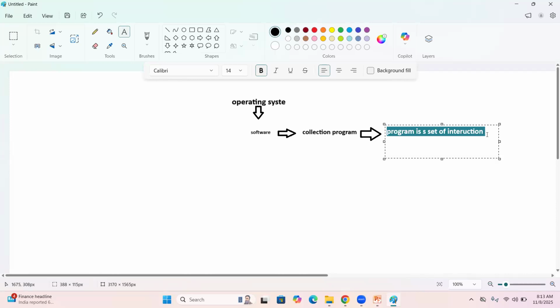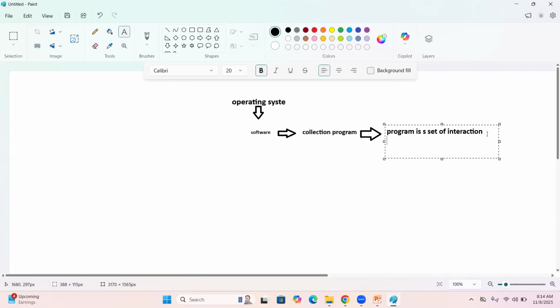That English instruction we are converting into machine understandable language. Who will convert it? The programming language will convert. So by using a programming language, we are instructing the machine. Then what are the instructions? Instructions are nothing but input, output, processing statements.